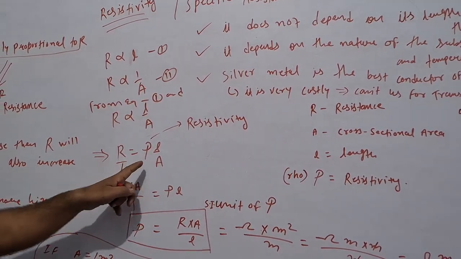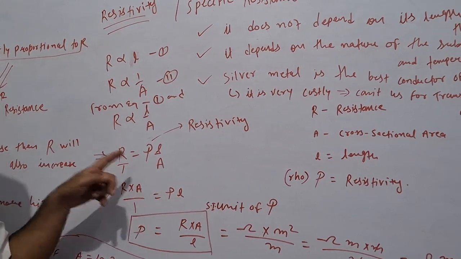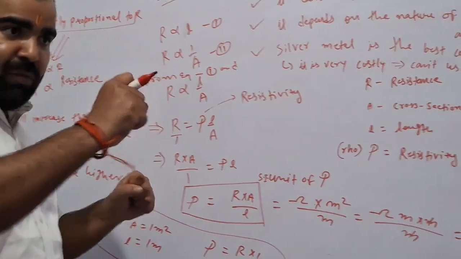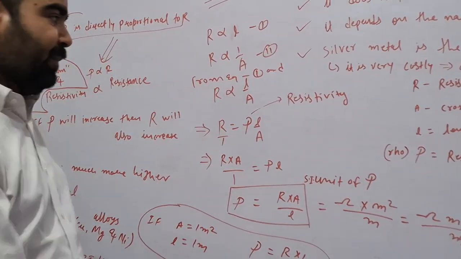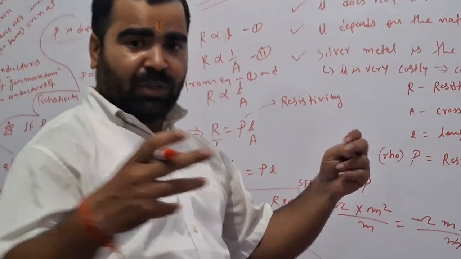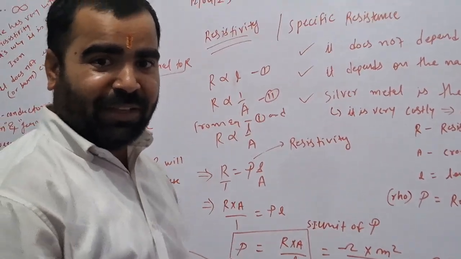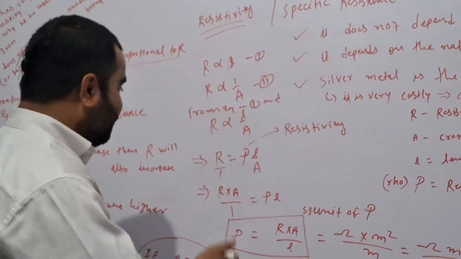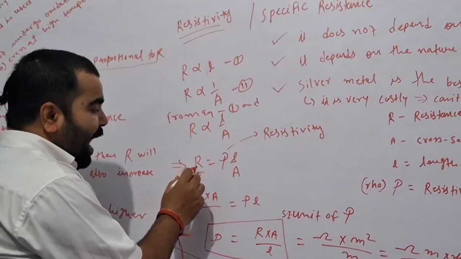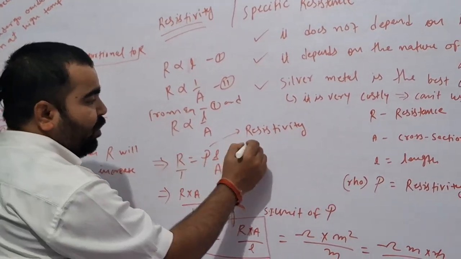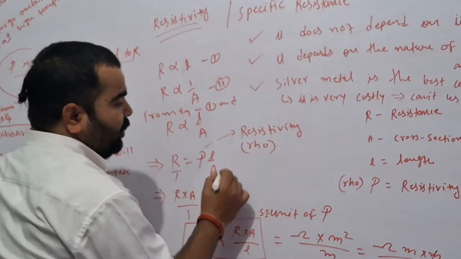Now here comes a proportionality concept. Two people are fighting each other. Now a mediator comes, the peacemaker. So R is equal to rho L by A. Its name is rho, RHO.